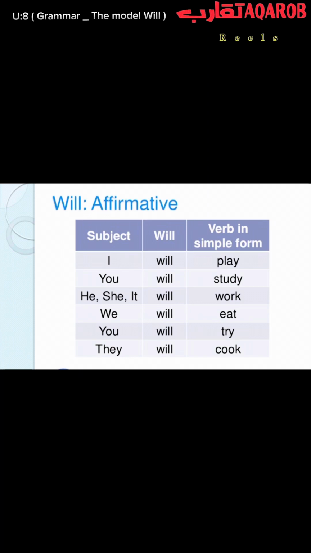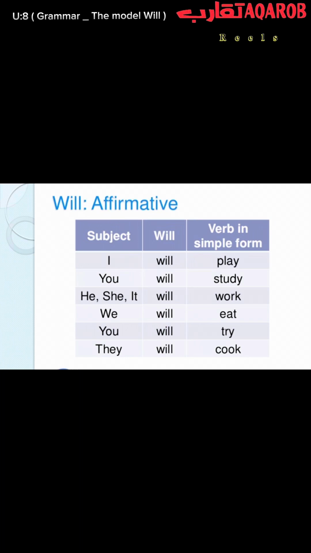Now, we cannot add anything to the verb. It's just the base form. It's just verb one, okay? So if I want to say, I will play football after finishing my work, play is a verb one. If I want to say, we will eat together, eat is a verb one.